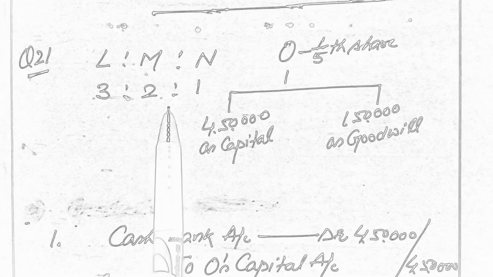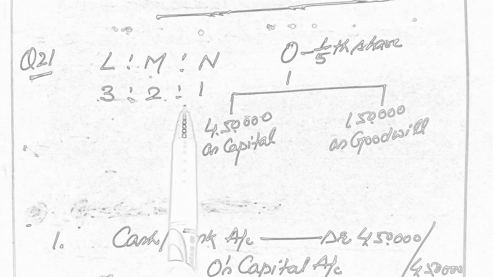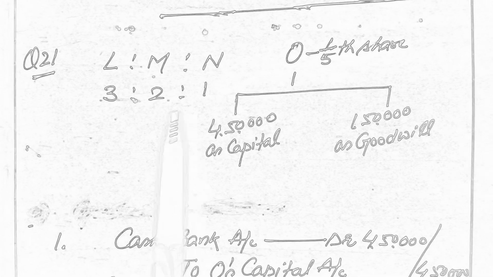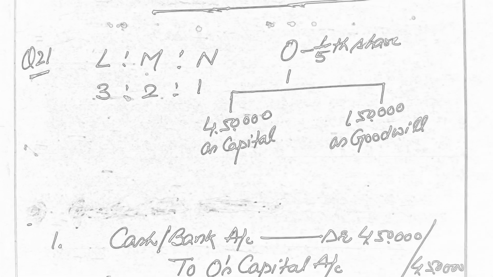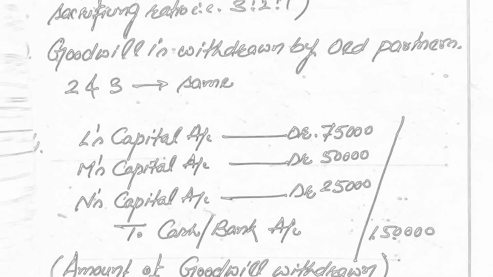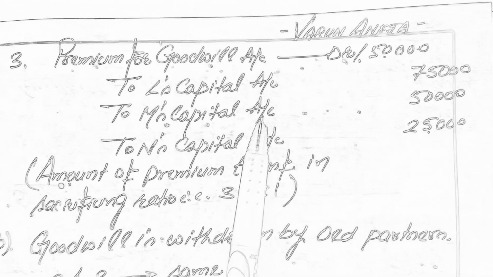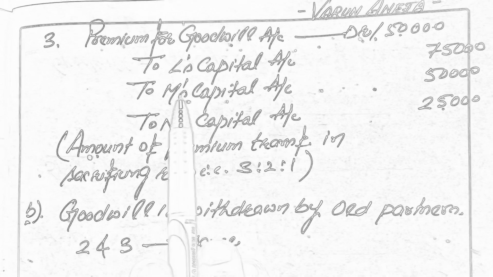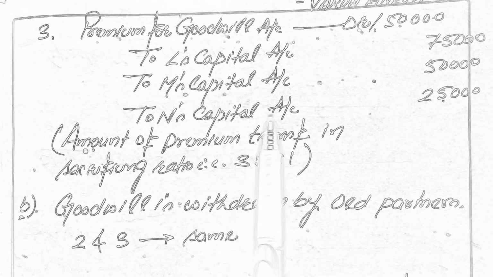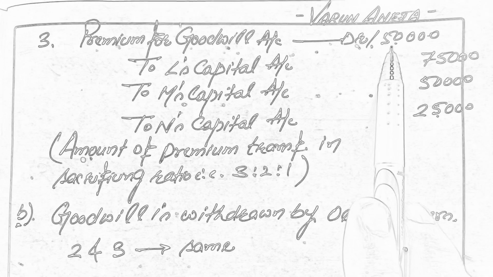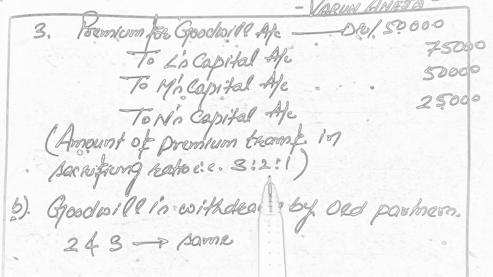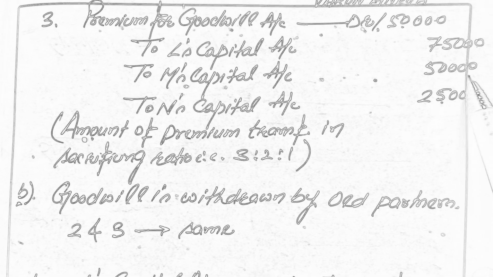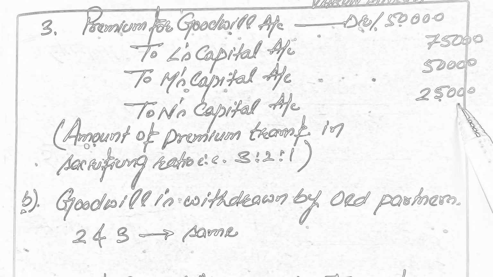In this case the old ratio and the sacrificing ratio will be the same, as we studied in the earlier videos. That's why the next entry will be for the transfer of the amount of goodwill. The entry is premium for goodwill account debit to L's capital account, M's capital account and N's capital account, 1,50,000 in the sacrificing ratio, that is 3:2:1. The amounts will be 75,000, 50,000 and 25,000.